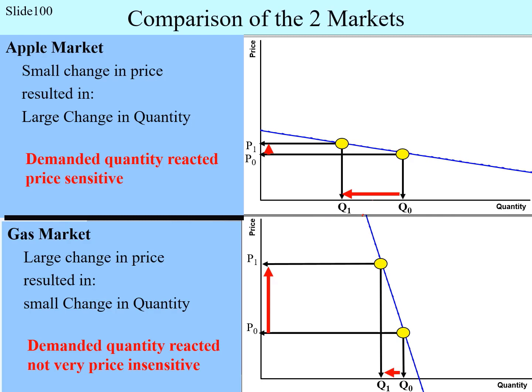You see how important it is to find out if demand reacts price sensitive or if it reacts, like in the gas market, price insensitive. For this reason, it is extremely important to be able to measure the price sensitivity of demand. Another word for price sensitivity of demand, and that's the economic word, is price elasticity of demand. And in the next slide we will see how we can measure price elasticity of demand.